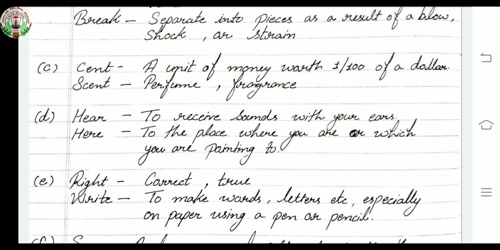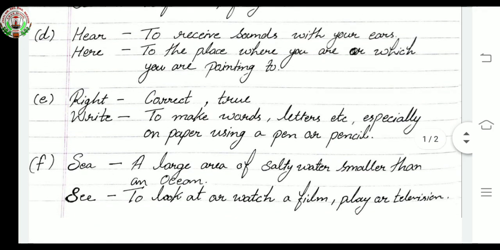Okay, now your second pair is right. R-I-G-H-T. That means correct or true. Right means correct or true. Second, right, is W-R-I-T-E.